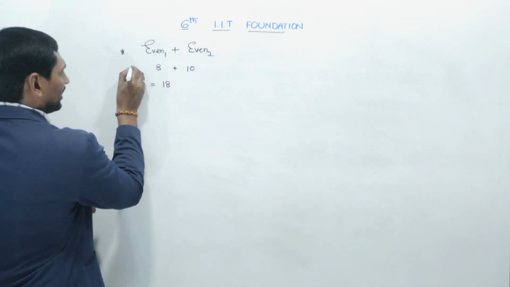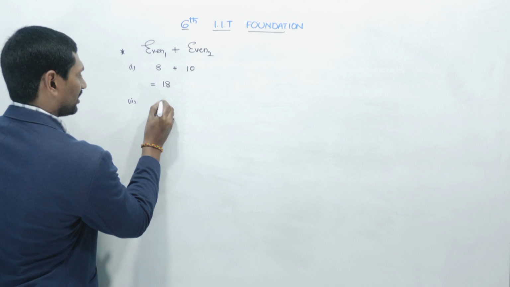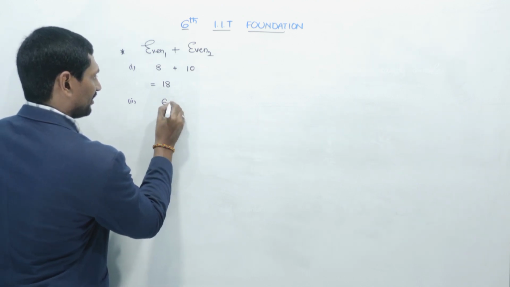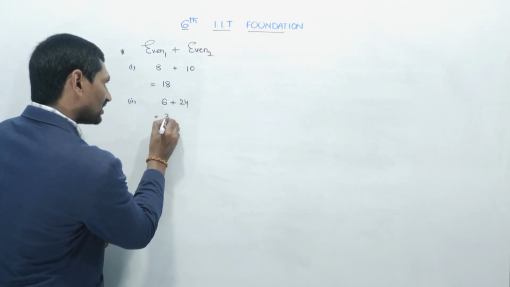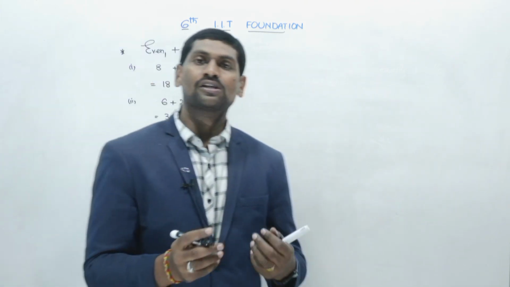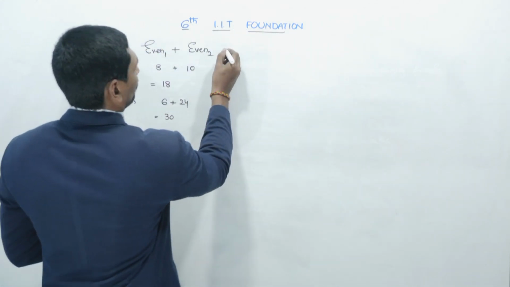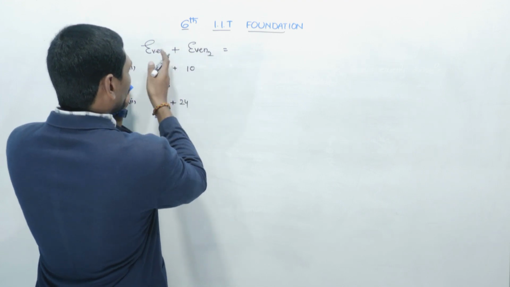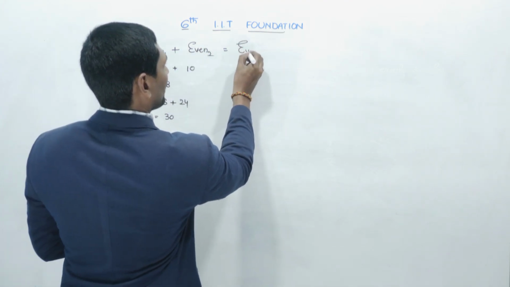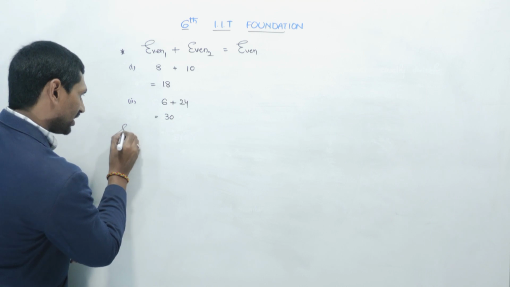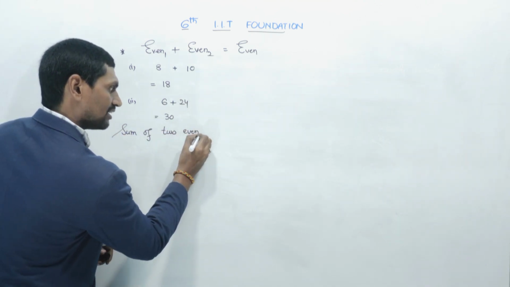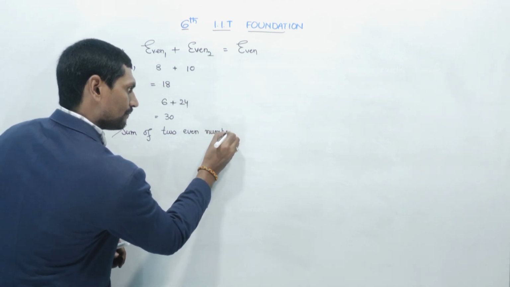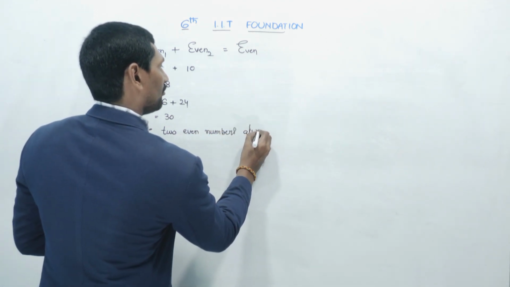Let me try another example. 6 is an even number, 24 is an even number. When you add both of them, you will get 30. 30 is also an even number which comes in the 2 table. So from this we can say that the sum of 2 even numbers is always even. What we should write: sum of 2 even numbers is always even.